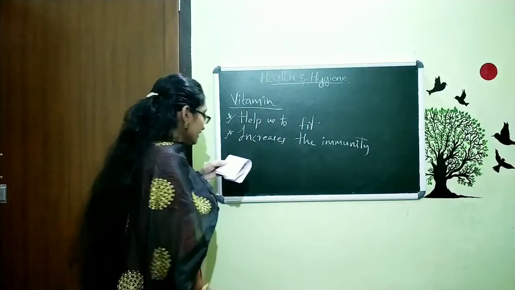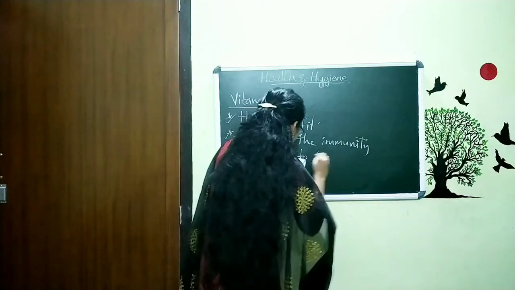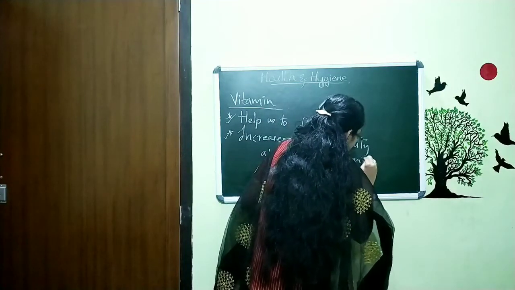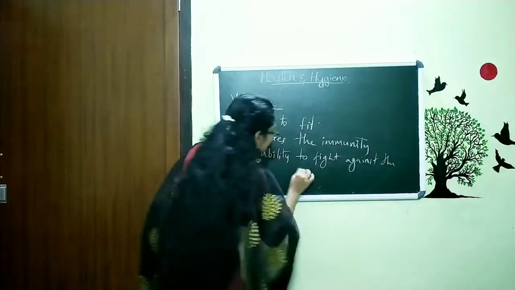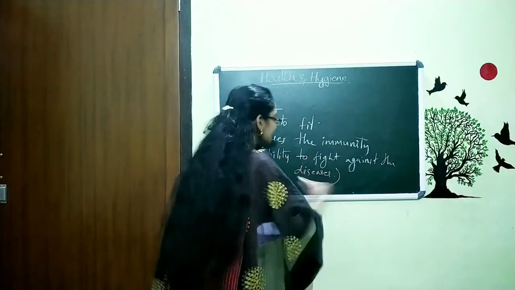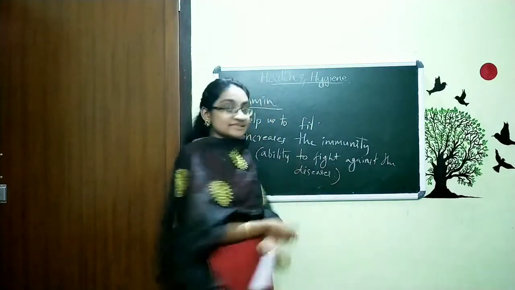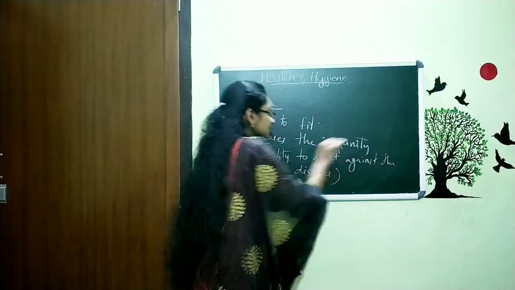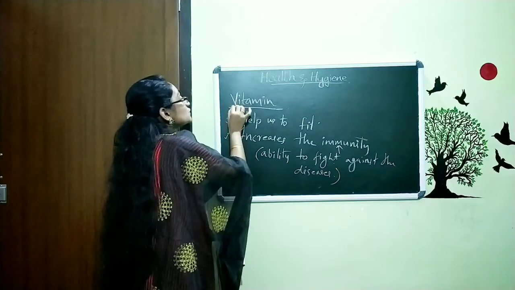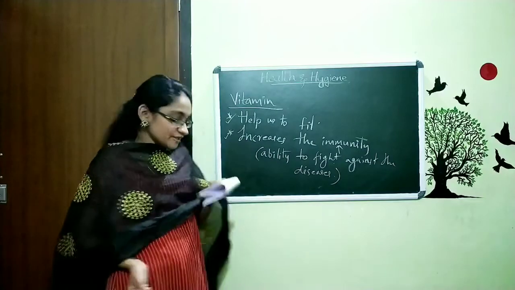This immunity means the ability to fight against diseases. So the immunity power of our body is done by whom? By the vitamin. So, these two are the functions of vitamin.